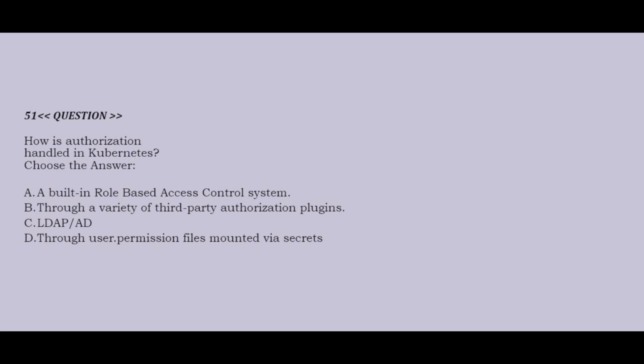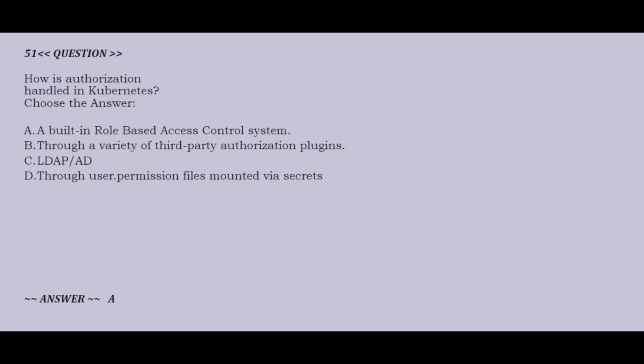Option A, a built-in role-based access control system. Option B, through a variety of third-party authorization plugins. Option C, LDAP/AD. Option D, through user.permission files mounted via secrets. Correct answer is option A.